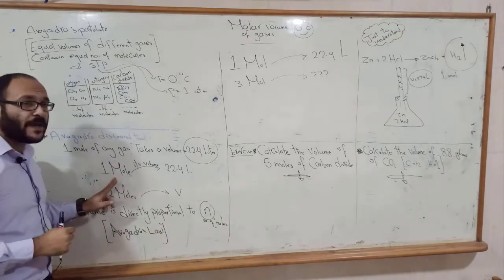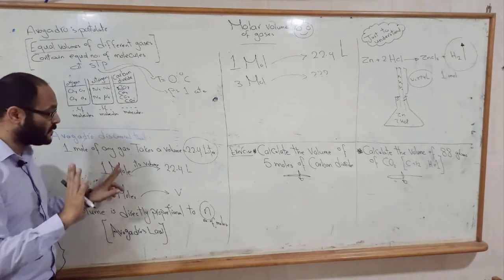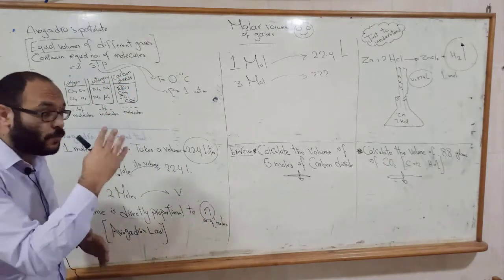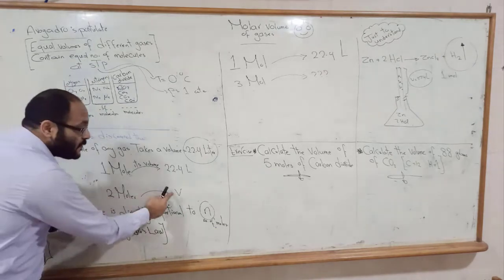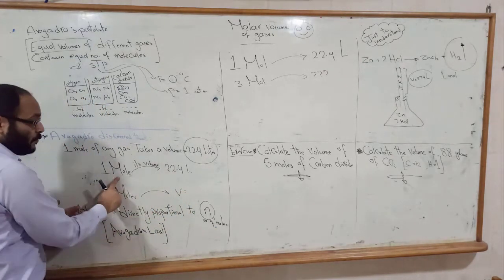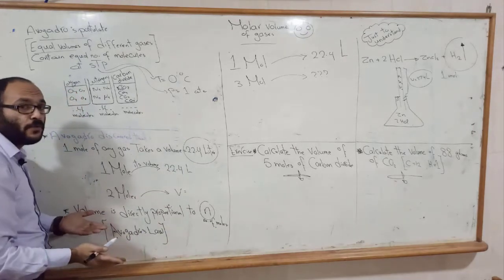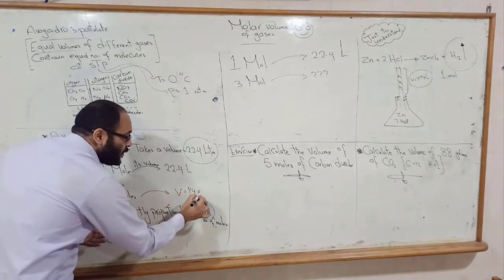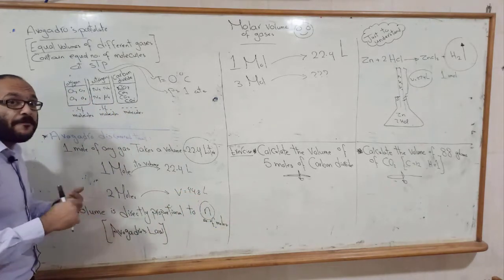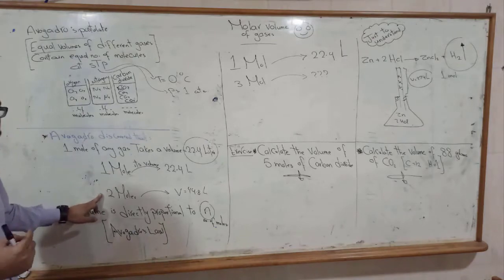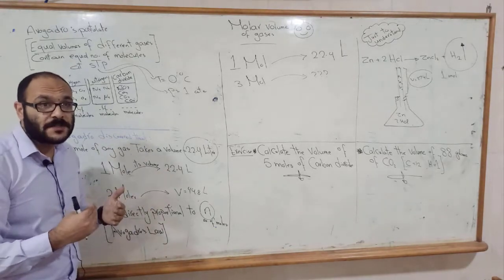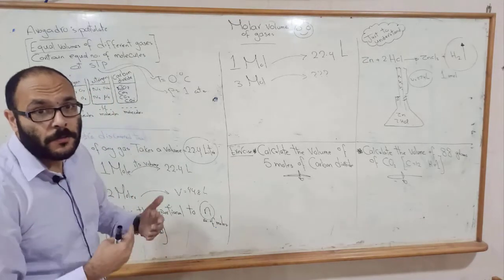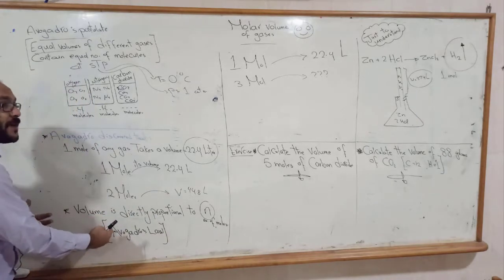So that's what Avogadro said: if we have 1 mole of any gas, its volume will be 22.4 liters. And if we have 2 moles, since 1 mole equals 22.4 liters, the volume of 2 moles equals 44.8 liters. So if the number of moles increases, the volume also increases. There is a direct relation between volume and the number of moles, and that's called Avogadro's law.